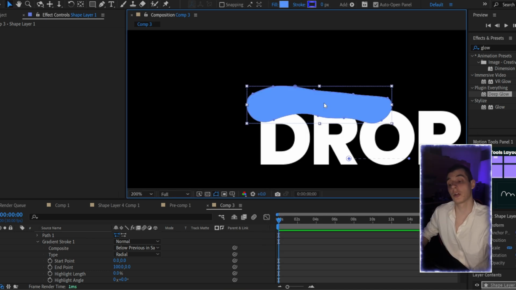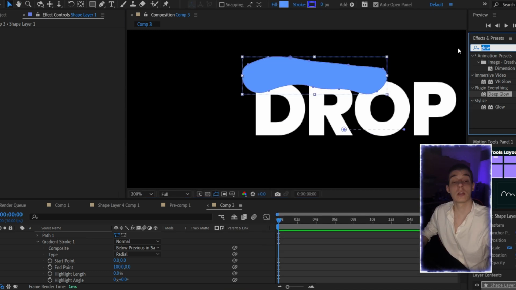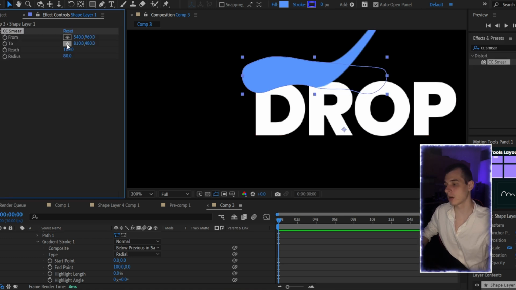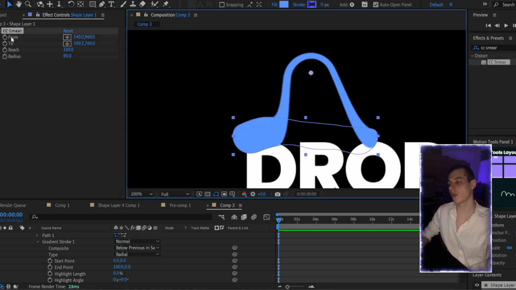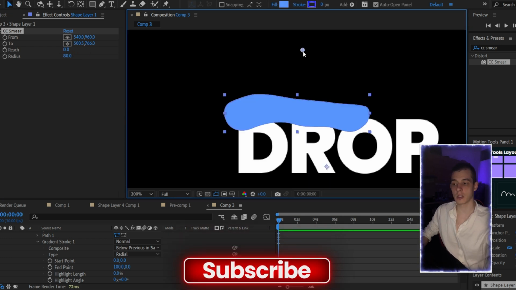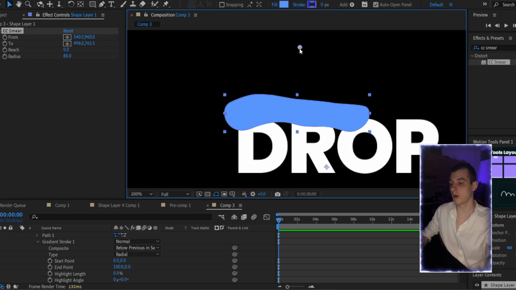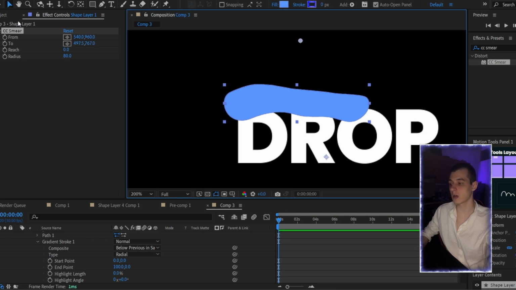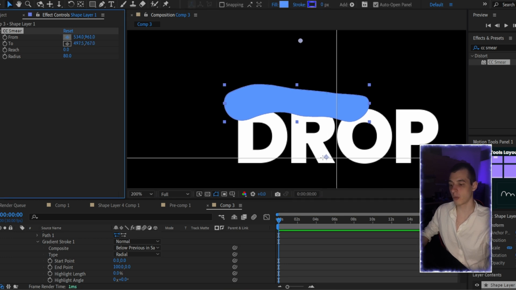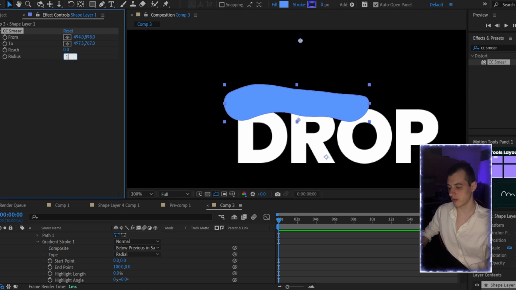Okay guys, after you draw this shape with your pen tool, we are going to find this effect. It is named CC Smear. We are going to apply it here. Now we need to set up our points. We are going to set reach to 0. As you can see, this point 2, I'm going to set above this shape somewhere here, and the from we are going to set somewhere here. The radius will be about 130, I guess.